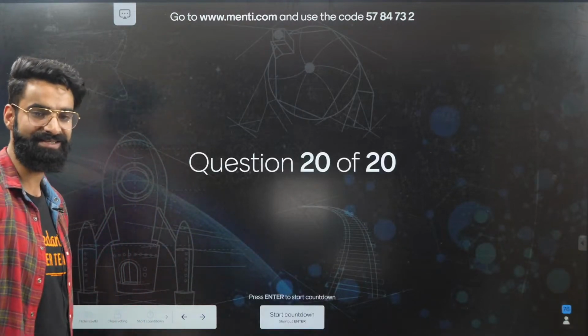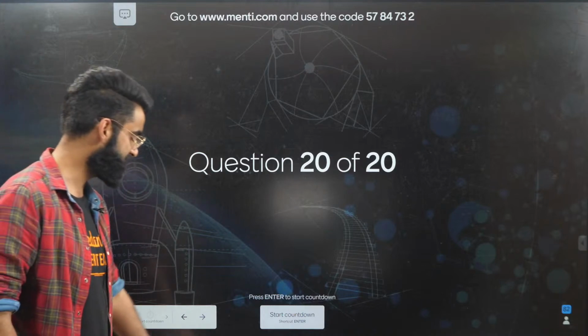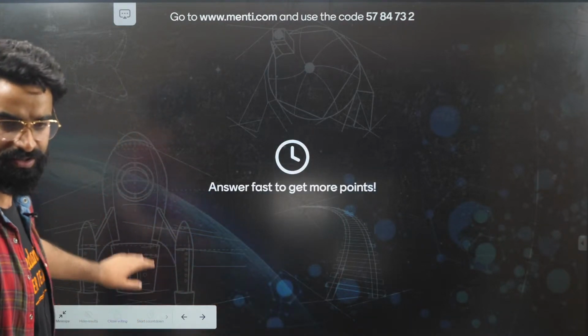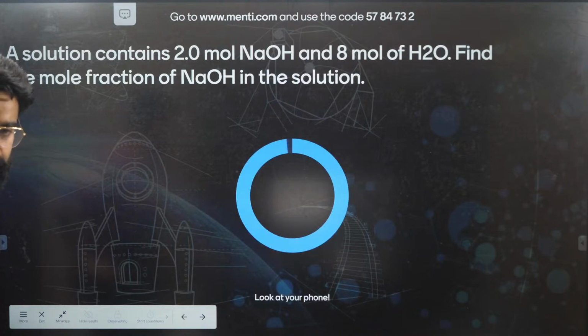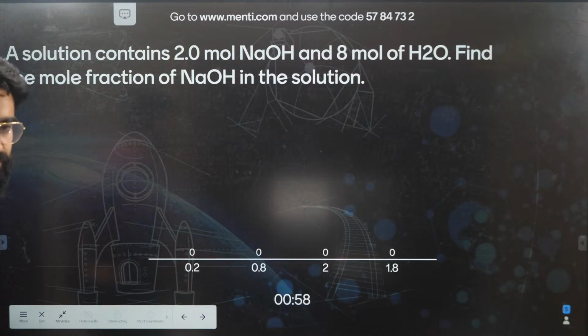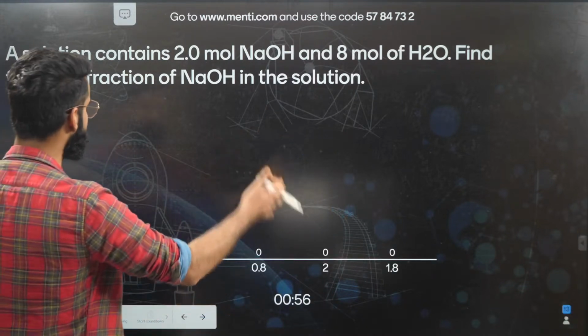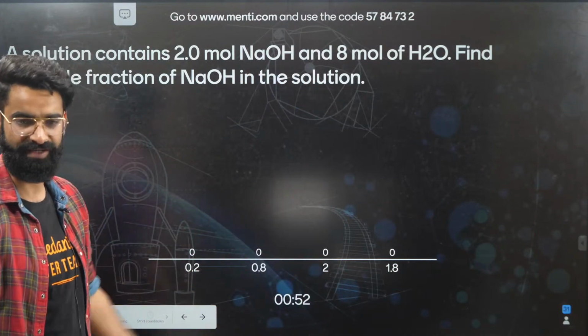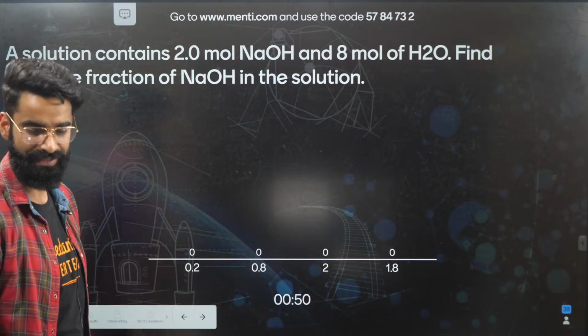This is the last question of tonight's Menti session. I'm starting the countdown in 3, 2, 1, and now. I have started the question. A solution contains 2 moles of NaOH and 8 moles of water. Find the mole fraction of NaOH in the solution. A very, very simple question. I'm given moles of both the components and I'm supposed to calculate the mole fraction. You can easily solve this one.